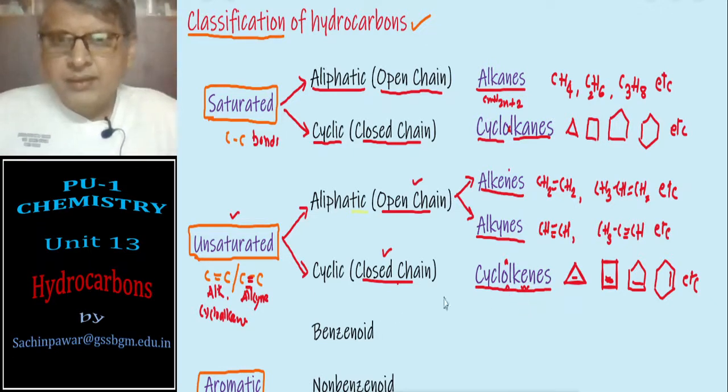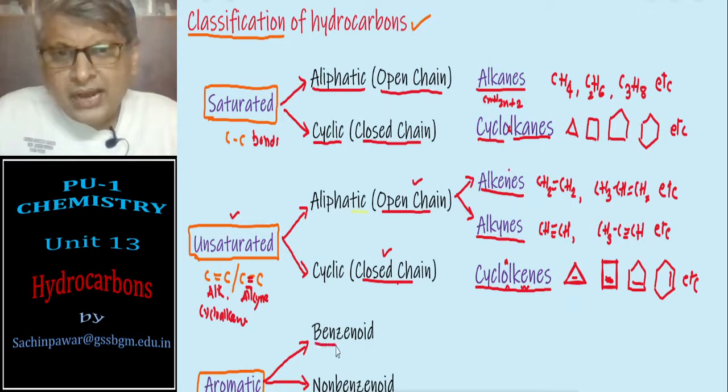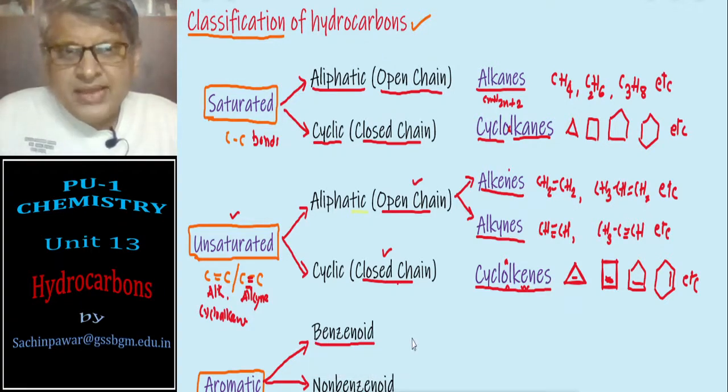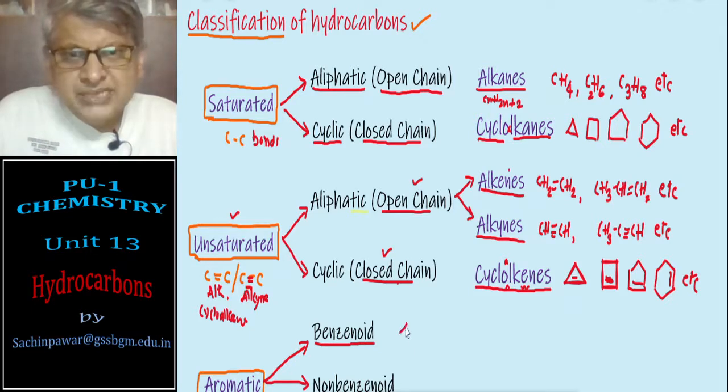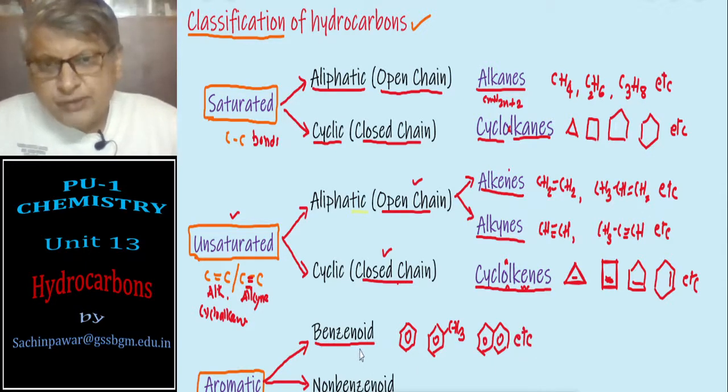These are the examples of cycloalkenes. Lastly, aromatic hydrocarbons. Aromatic hydrocarbons are basically of two kinds. Either they are benzenoid or they are non-benzenoid. Benzenoid are those which contain a benzene ring. Examples I can quote are benzene, toluene, naphthalene, etc. They are the compounds which contain a benzene ring, benzenoid compounds.